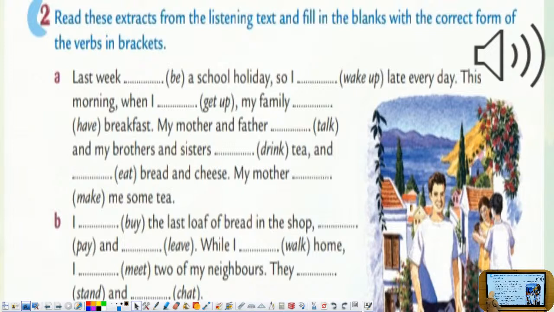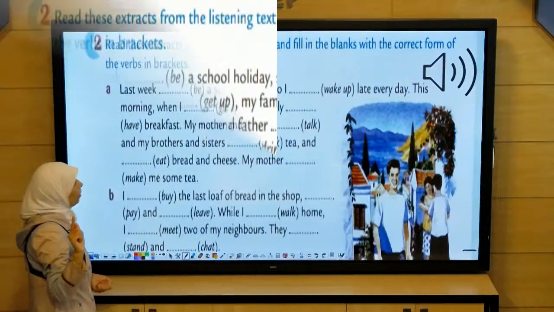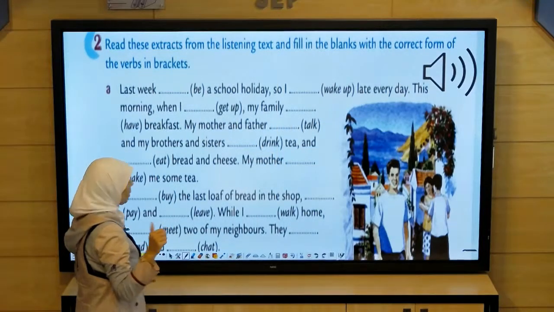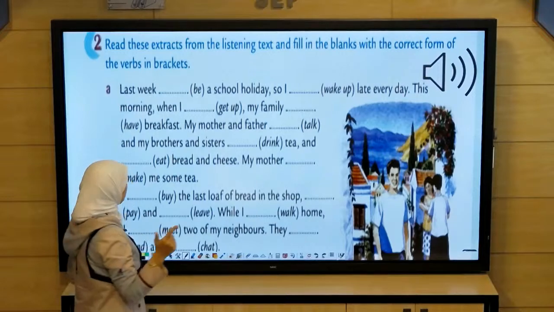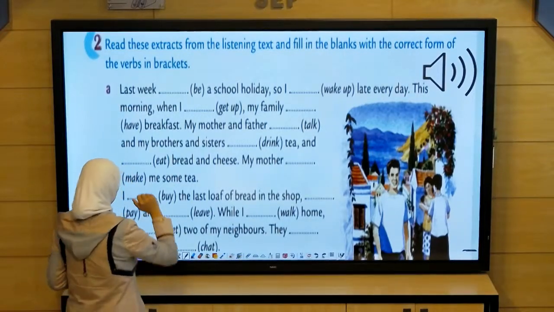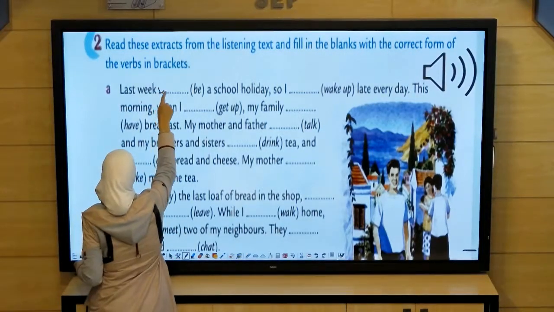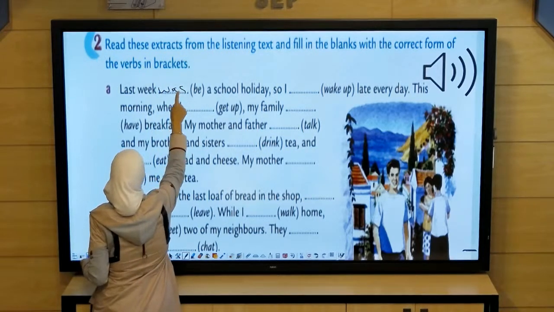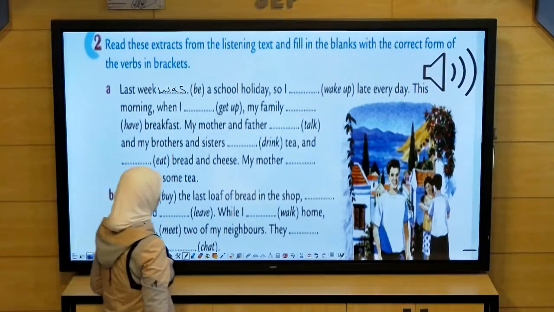Okay, after listening, I want to do this exercise with you. First of all, last week, be a school holiday. In the simple past, we use either was or were. So, the correct answer is was. Last week was a school holiday.